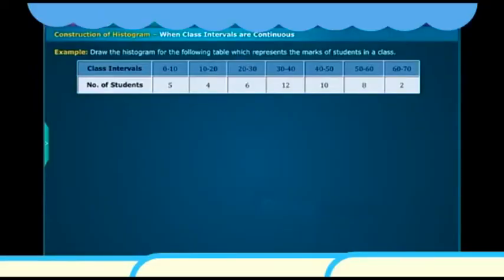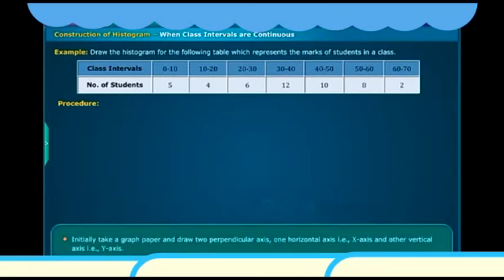We have a question. Draw the histogram for the following table which represents the marks of students in a class. Here, if we observe the class intervals, we can say that they are continuous. Now let us see the procedure for constructing a histogram of class intervals which are continuous. Initially, take a graph paper and draw two perpendicular axes, one horizontal axis, that is the x-axis, and the other vertical axis, that is the y-axis.